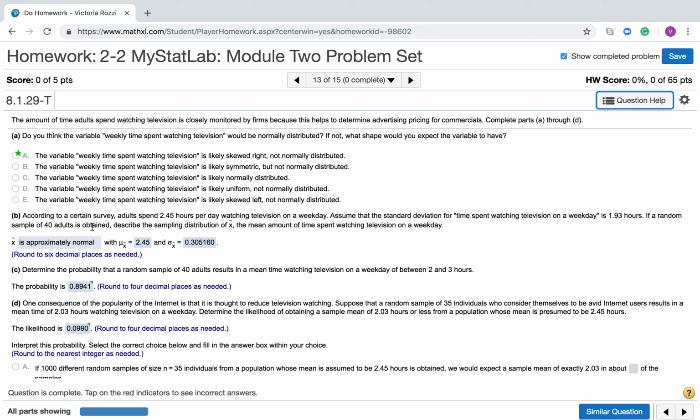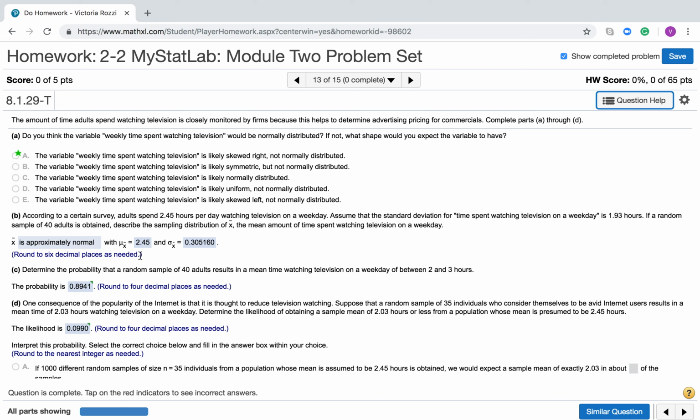Now for part B, it says, according to a certain survey, adults spend 2.45 hours per day watching television on a weekday. Assume the standard deviation for time spent watching TV is 1.93 hours. They're saying if a random sample of 40 adults is obtained, describe the sampling distribution. So what you want to know about a sampling distribution is that the mean is going to be the same as the population. So that's why they're getting 2.45 hours here. That's why it's the same here, right?